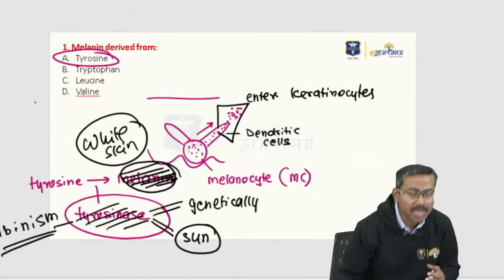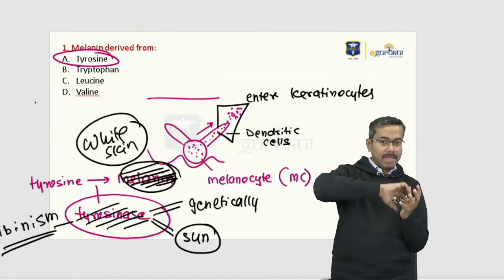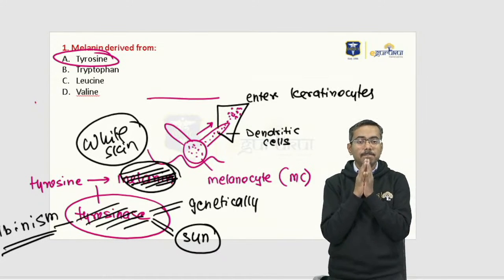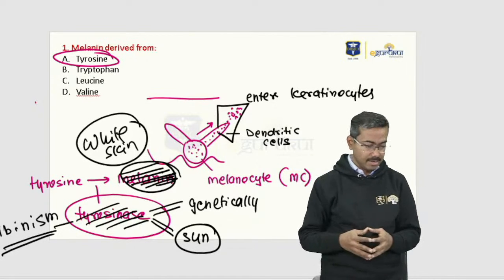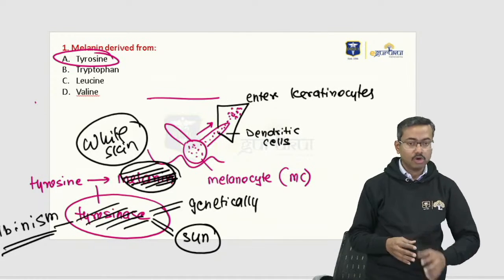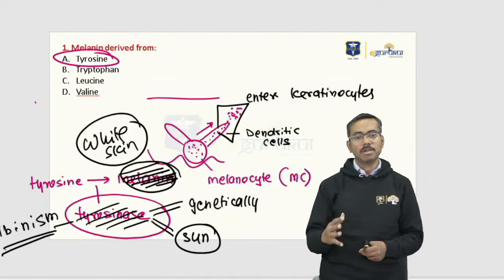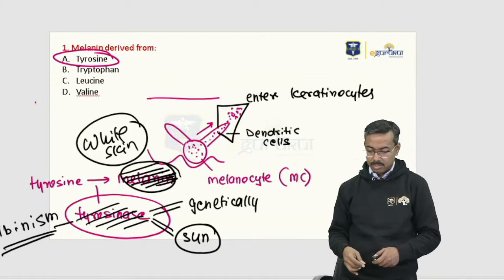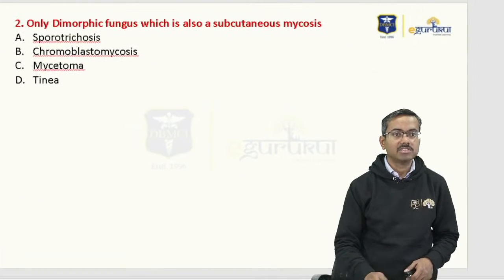So now you get this concept of why we say that melanocytes typically make melanin from the amino acid tyrosine, and that is a very, very important amino acid for us to have in the skin. Did you get that correctly? I hope you got that correctly. So that's the first question. Not very difficult, a simple question to pick up, and melanin synthesis is what we discussed on this particular image. Okay, let's look at the second question which came.